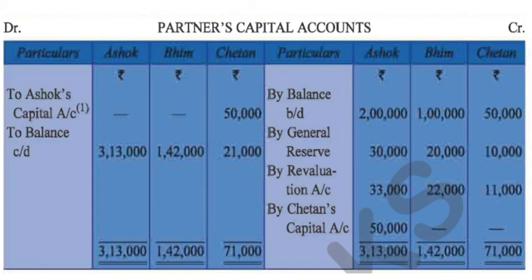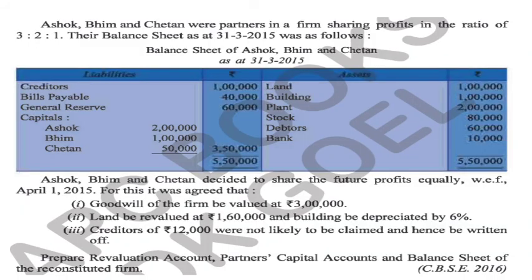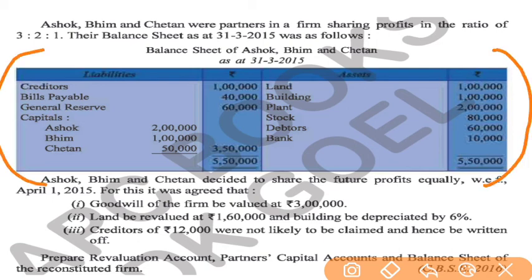Now we'll see how we will prepare the new balance sheet of the firm. We already have this balance sheet in our question. Some changes will be there. If any amount is changing, it will be changed. If it is not changing, it will not be changed. For example, capital will be changed because we had prepared the capital account, so we have new capital.